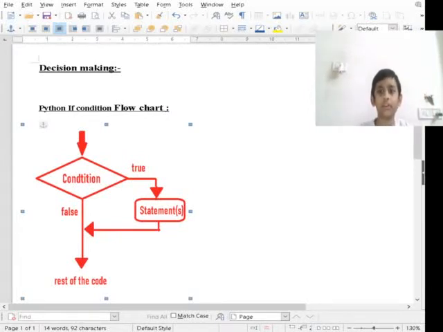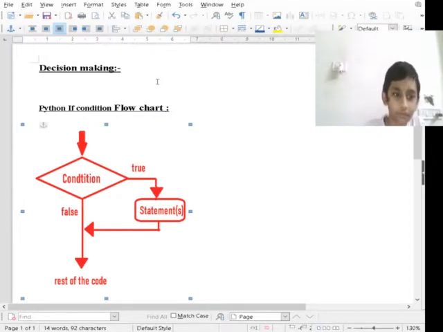Today we're going to discuss decision making. Decision structures evaluate multiple expressions which produce true or false. As an outcome, you need to determine which action to take and which statements to execute. Outcomes are true or false. The Python if statement is used to test a condition and execute a block of code. An if statement contains a logical expression depending on which decisions are made.